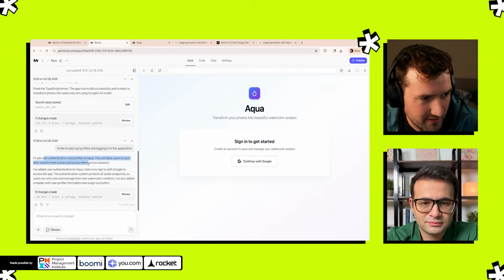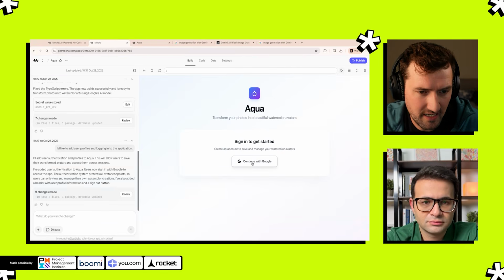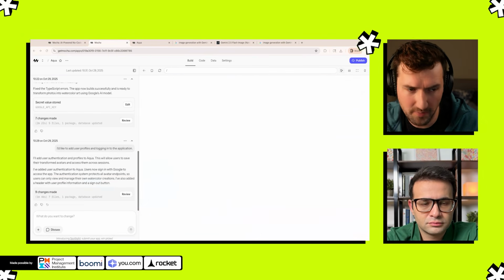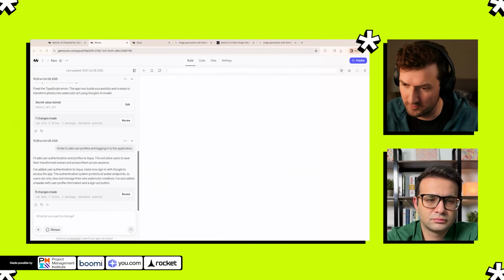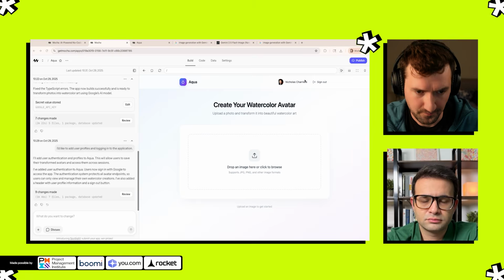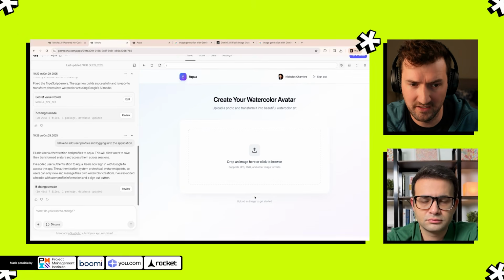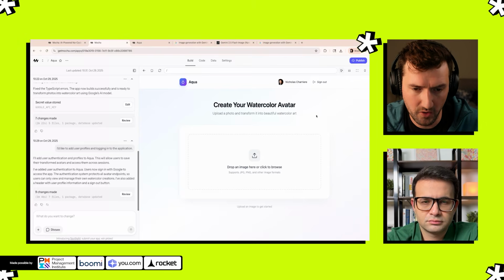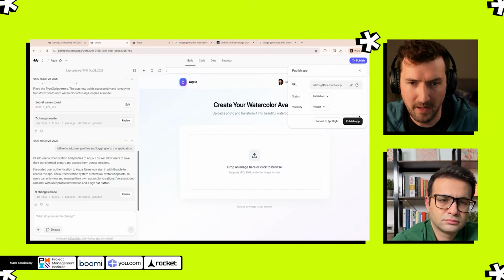Yeah, makes sense. So Mocha just finished adding user authentication. As you can see, now we can just continue with Google. By the way, this works both in the sandbox and when you publish, so they're two different environments. You could do whatever you want in the sandbox and not break anything. So I'm logging in. I'm now logged in, as you can see, as Nick Charriere, and now I can do the same thing. I can upload an image and we can go through the whole process. I'm going to publish this.